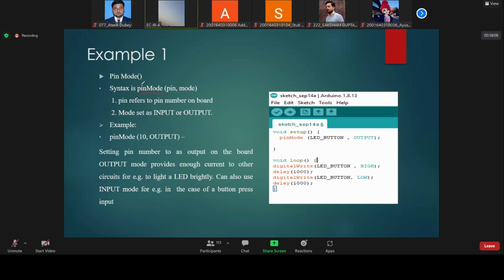This pin mode syntax is basically used to set an input and output pin. I will explain this thing with the Arduino board.